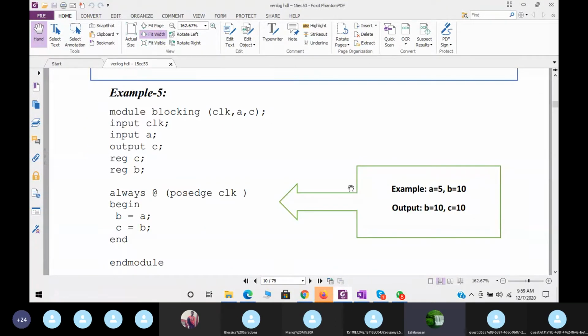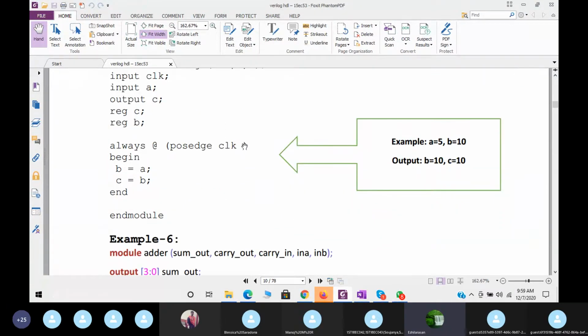Then you see one more blocking statement here. Module blocking (clock, A, C). The inputs are A and clock. Here I am going to declare the output as C. The input is clock and A is the input. Then the output is C. Then here the register is C. Additionally, we are going to declare the register B here.